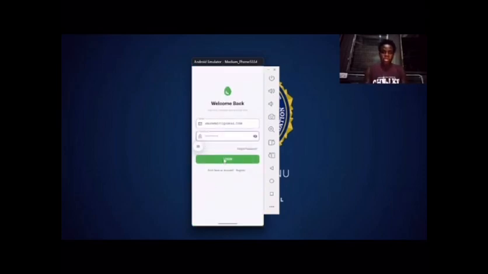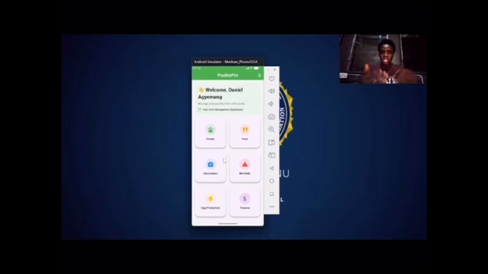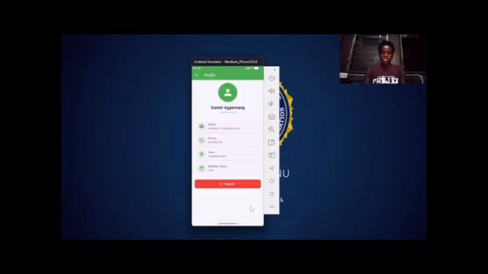And then since it's already matching the created account, login. And then this is the home screen after successfully logging into the account. And then this is our profile that has been created. That is our email, our phone number, and then the farm, that is Poultry Pro Farm, and then the member since 2026, that is Daniel Ajiman.